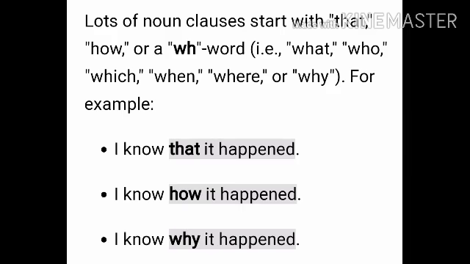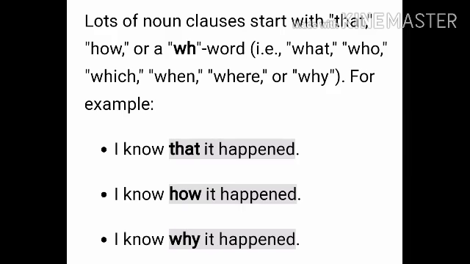Here you can see the sentences. It is written like, I know that it happened. If I ask what happened, I know that it happened. If questions like what, who, which, when, where, why are asked to you and you give the answer, then it is a noun clause.